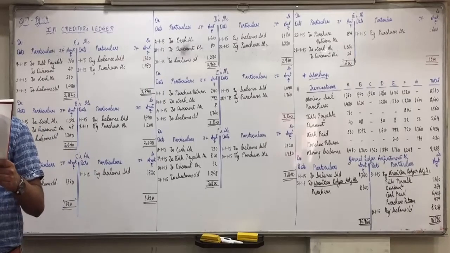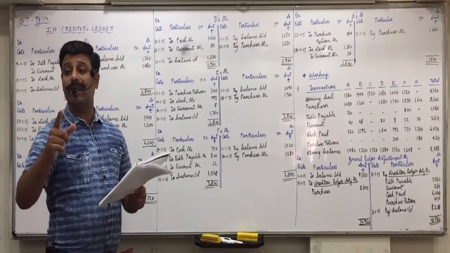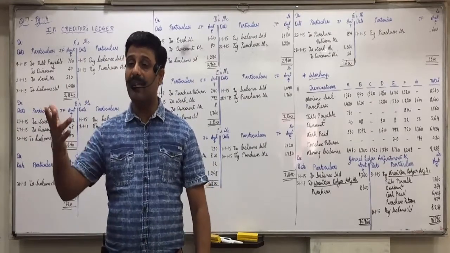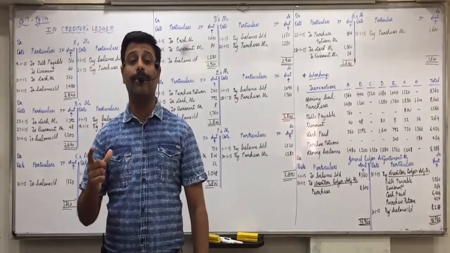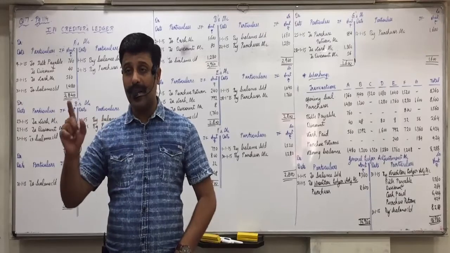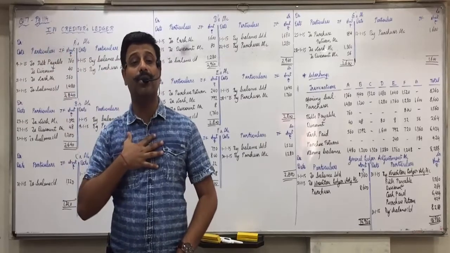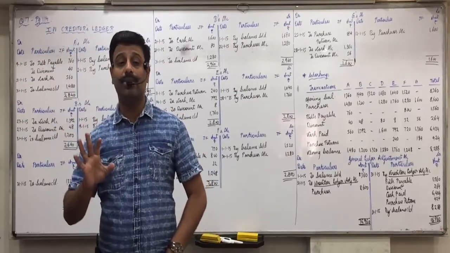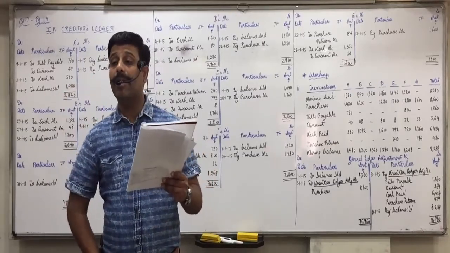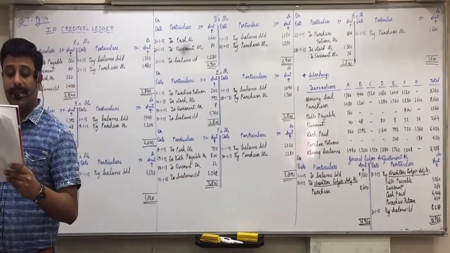Now, though a credit note was issued for the return of goods, credit note issued means sales return is recorded in the books of accounts. When we issue the credit note, we record sales return. What is the journal entry when you record the sales return? Sales return to debtors. To debtors means you credit them. So you give a note to the debtors that we have credited your account in our books of accounts. So credit note is issued means sales return to debtors is recorded. Okay, SR is recorded. Did you understand this?